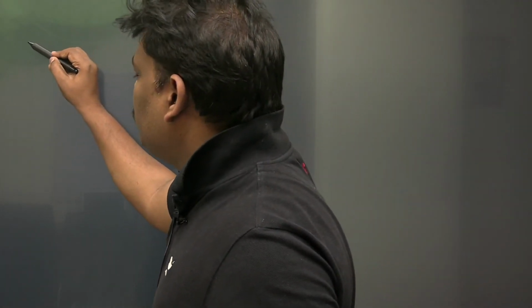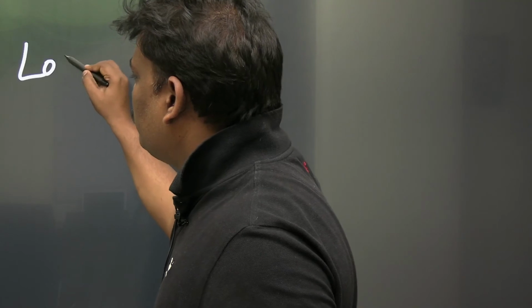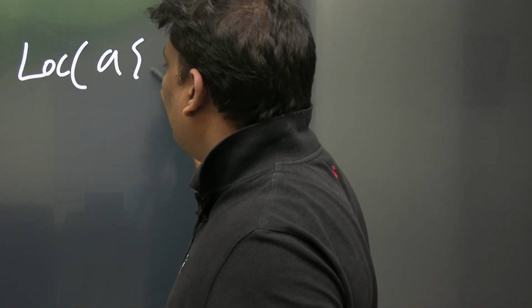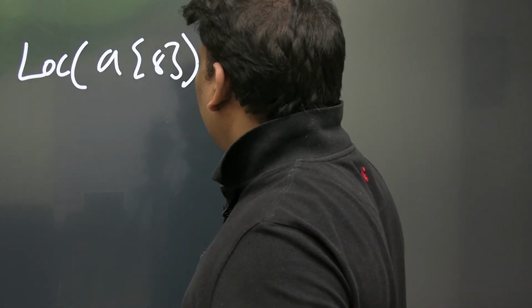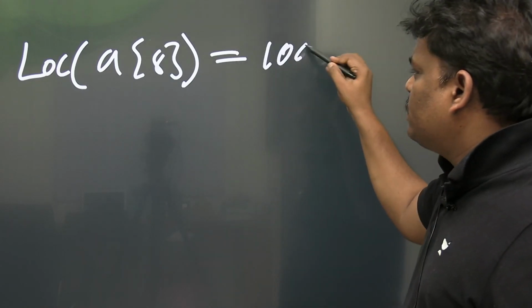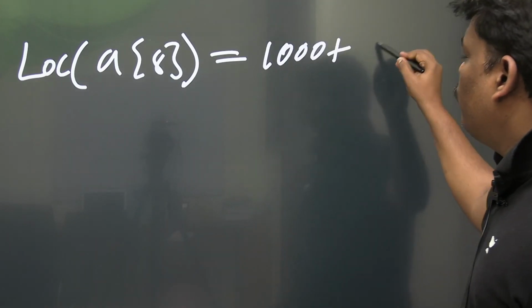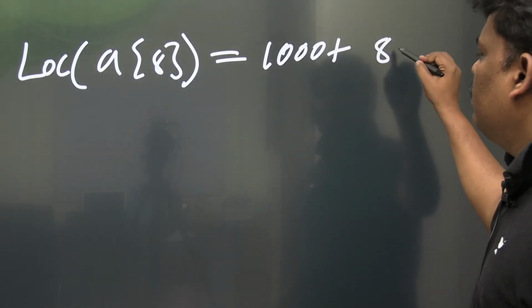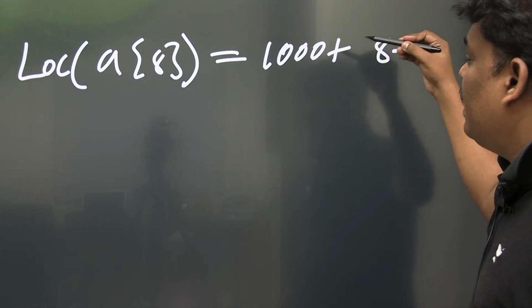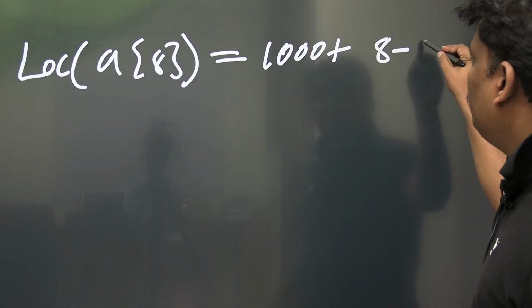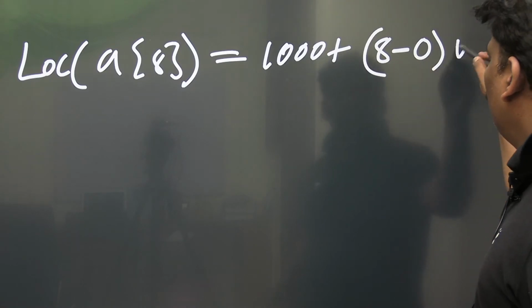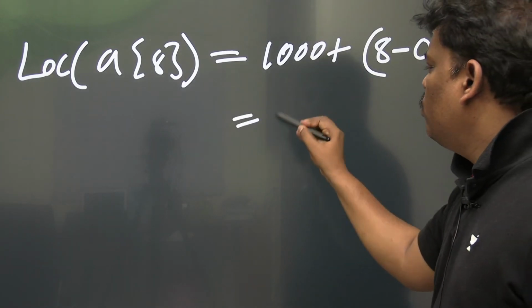Now see, if the array index is starting from 0, listen, the location of a of 8 is 1000 plus, before the 8th element, how many elements are there? 8 minus 0, because the array index is starting from 0, into 2, which will go to 1016.